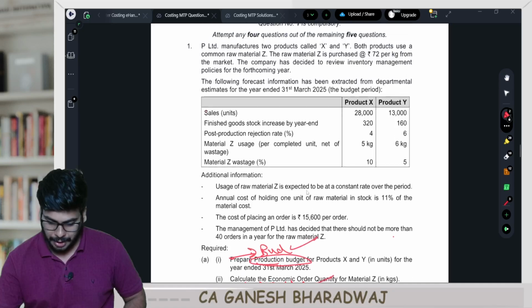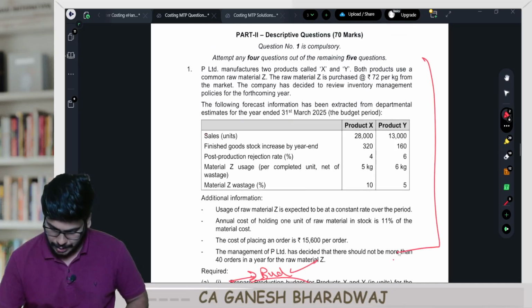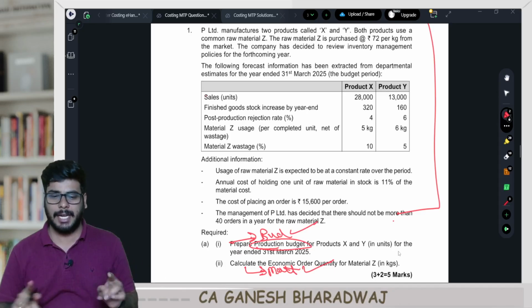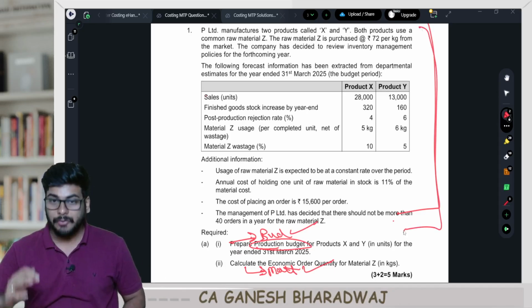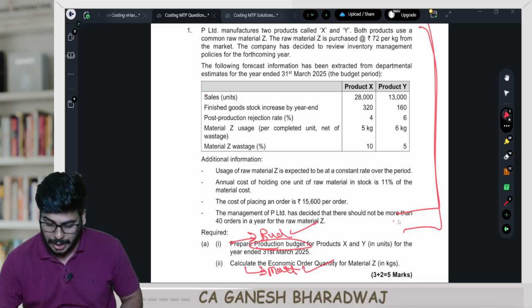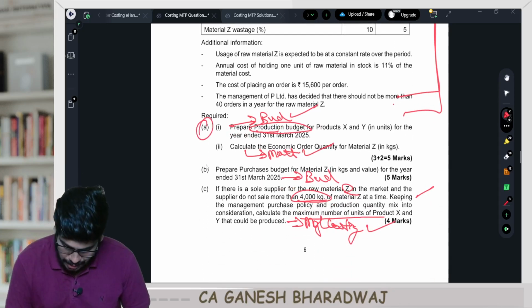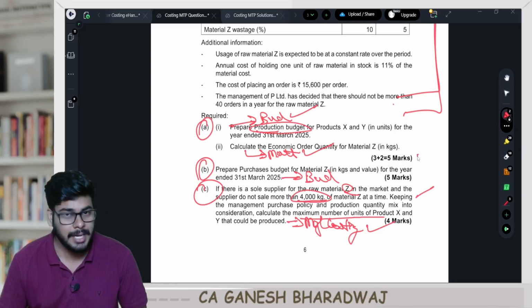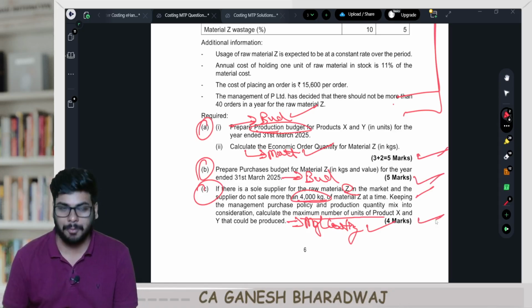Look how they have drafted it. One single question they have asked. One single data they have given. From this data, look how they have segregated. They have asked you 3 questions: 5 marks, 5 marks, 4 marks.